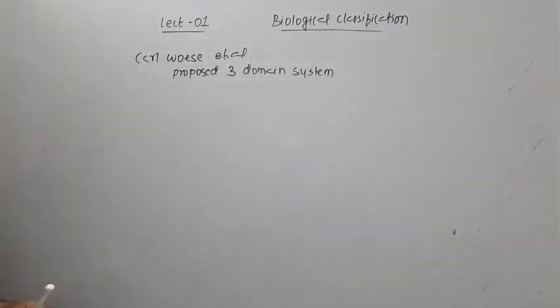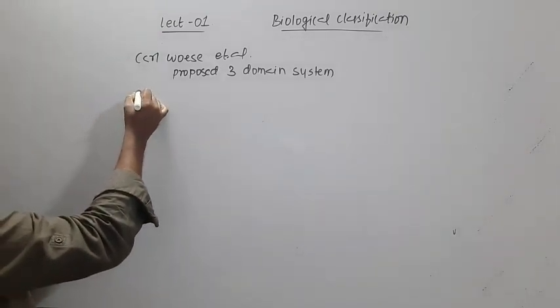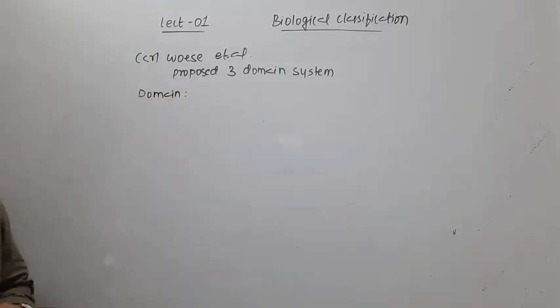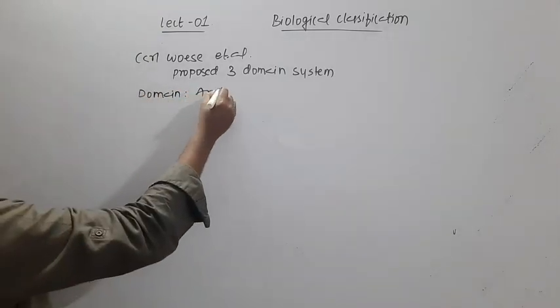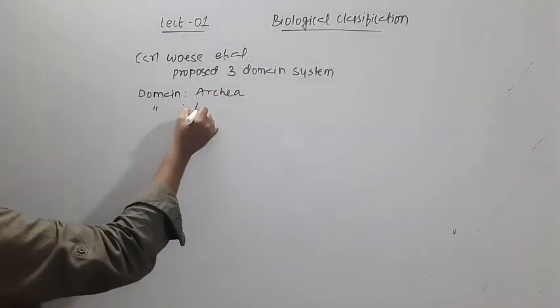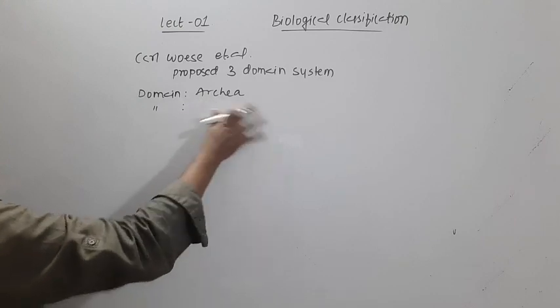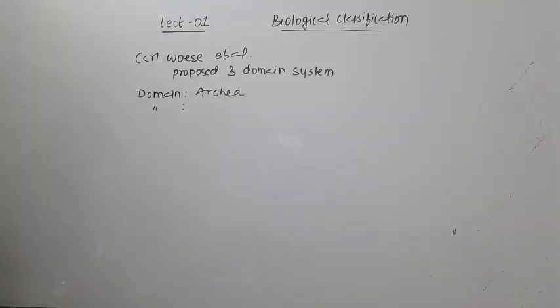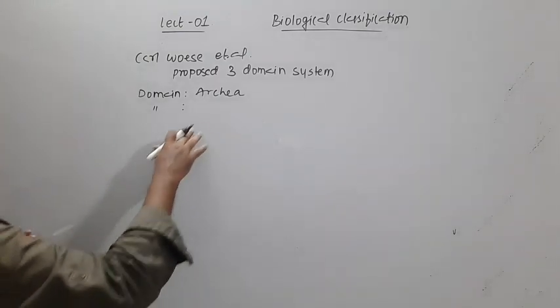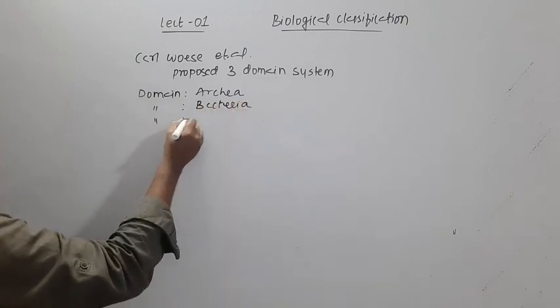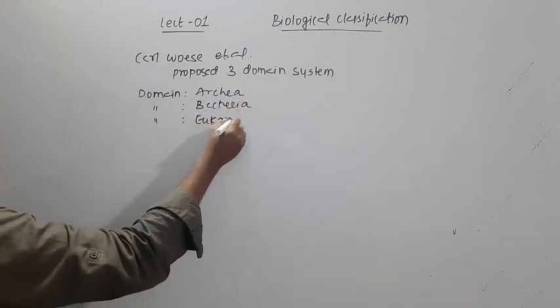So Carl Woese et al. proposed this three domain system. Those three domains are: domain Archaea, domain Bacteria first, and then domain Eukarya.